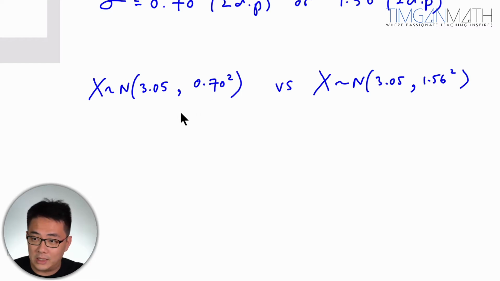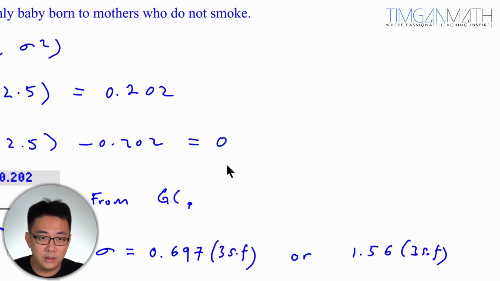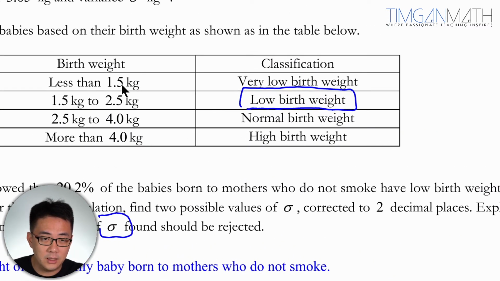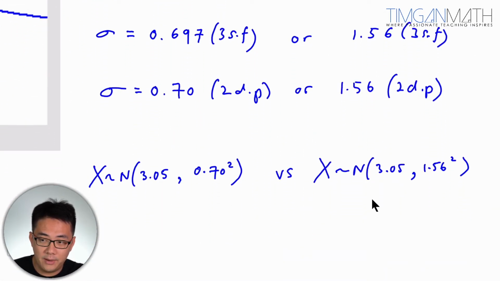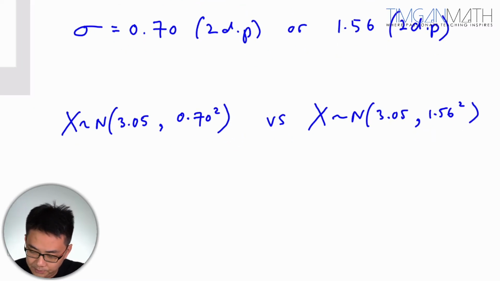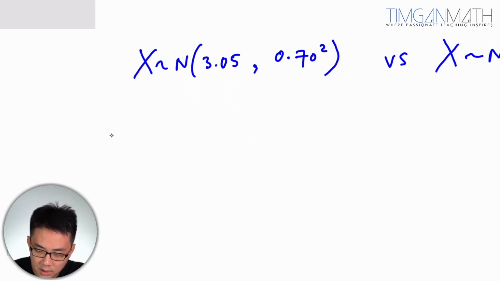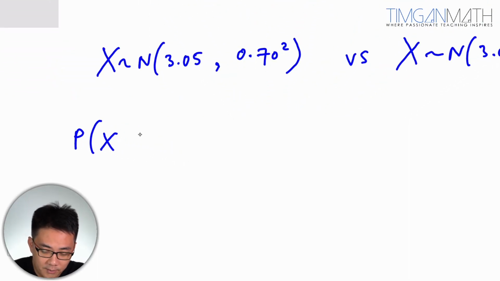I think this is more realistic in some sense. If you are going to compare, you can just compare this. I'm going to find if it's realistic or not. I'm going to find the probability of a baby with a weight of less than 0. Okay, that is the important part.